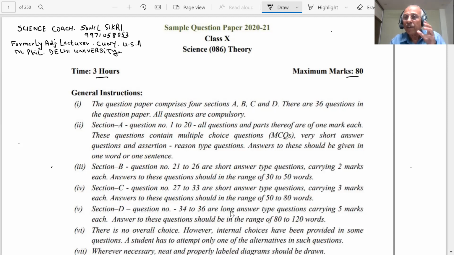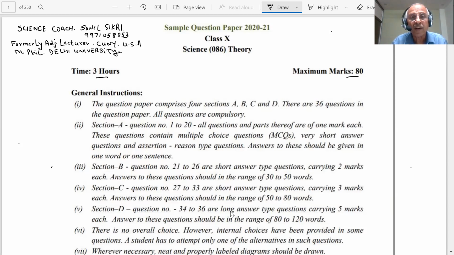Students, what strategy we have to follow, how to solve a question in the exam, and how much we have to write. These instructions are already there in the paper. In the examination hall, papers are given to you, and you get about 15 minutes to study the general instructions and paper. During that time, we should read the entire paper. Here it says class 10th, time 3 hours, maximum marks 80, general instructions.